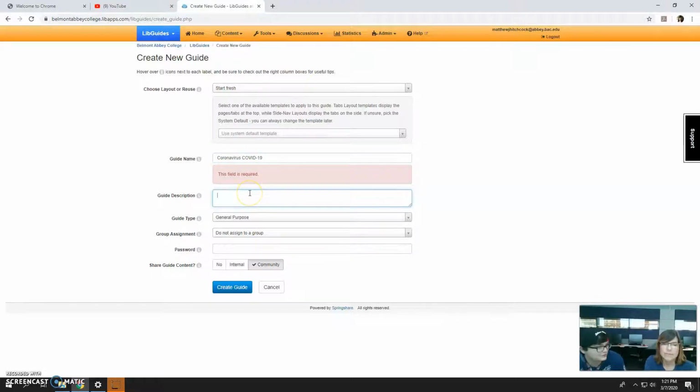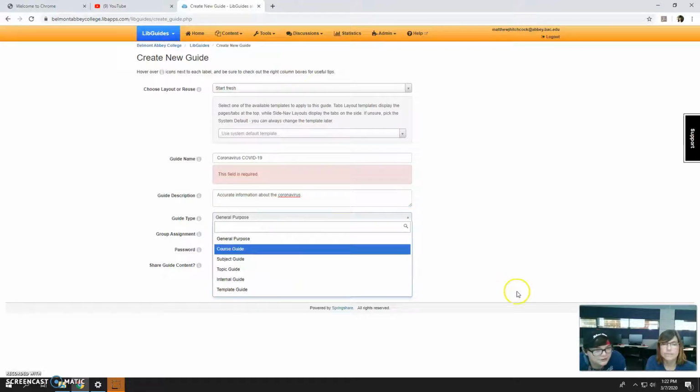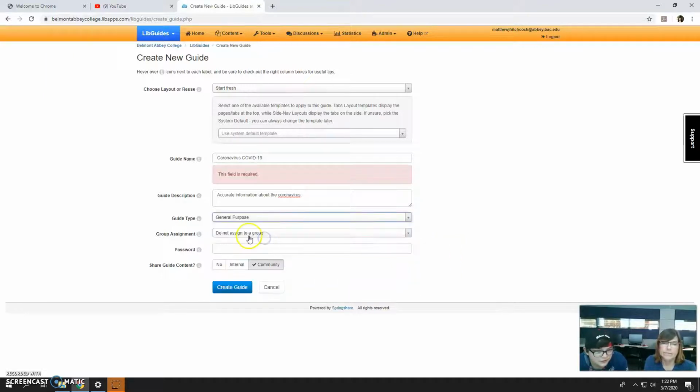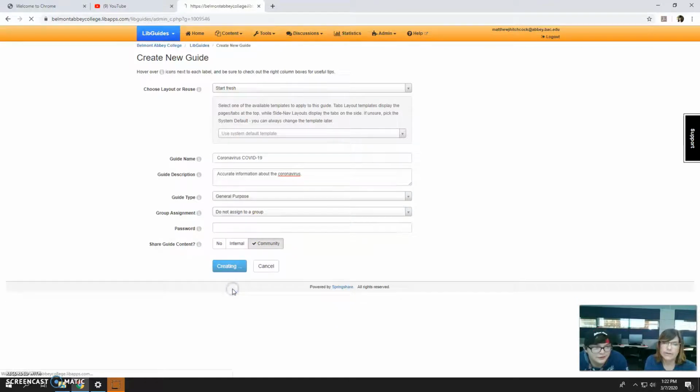And guide description. Do we want to have a guide description? Maybe we could put accurate information about the coronavirus. And we're just going to make it a general purpose guide, and we don't need a password. Now you just press Create Guide.